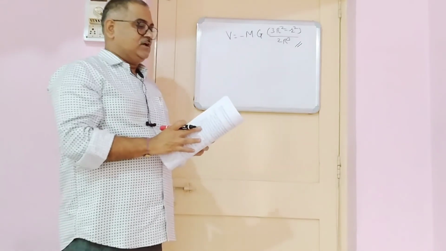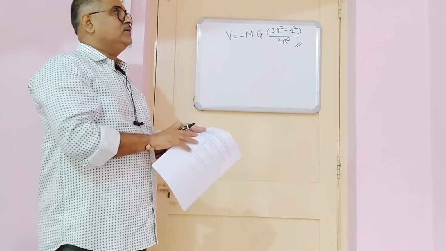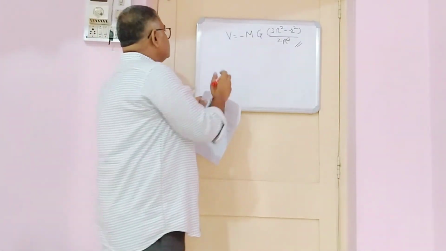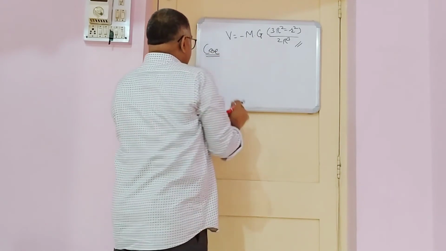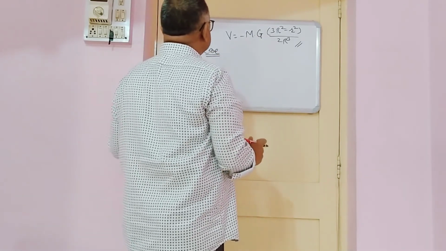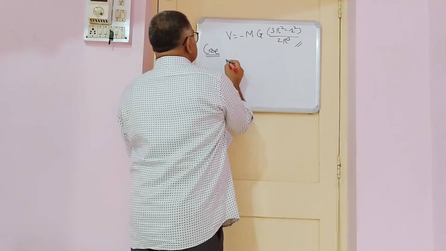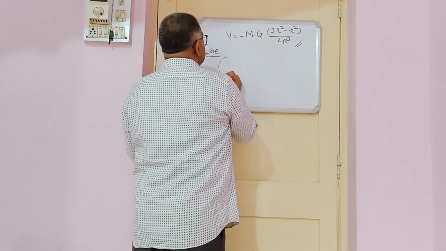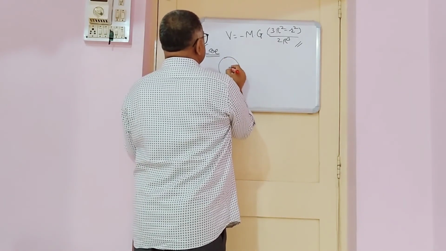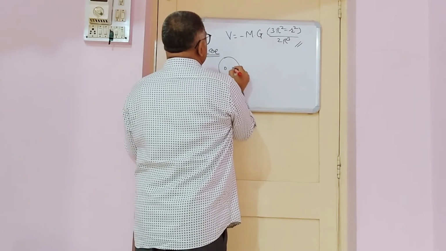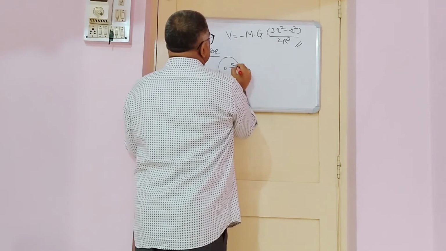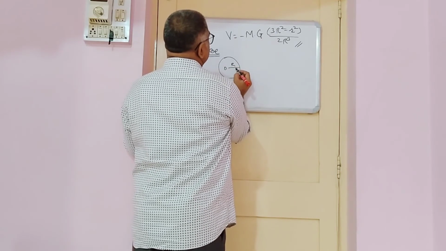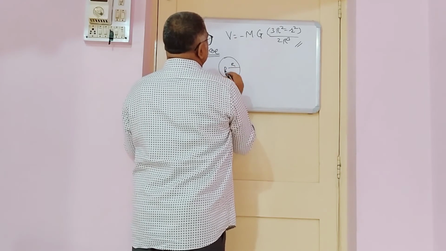Now we will see another case. In the last case we considered a solid sphere with center O, this is the radius, and somewhere here the point was there.